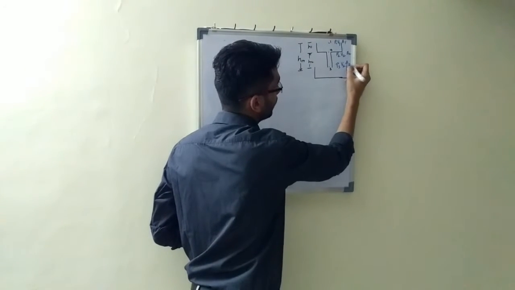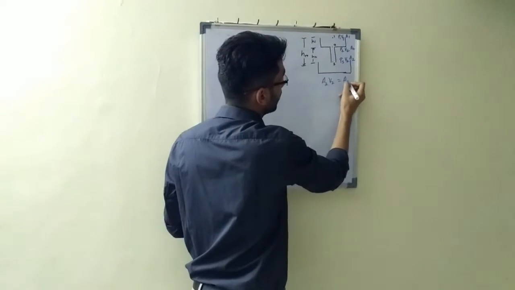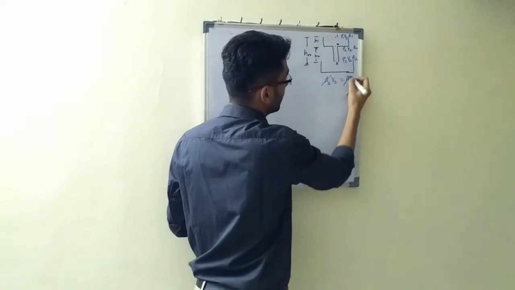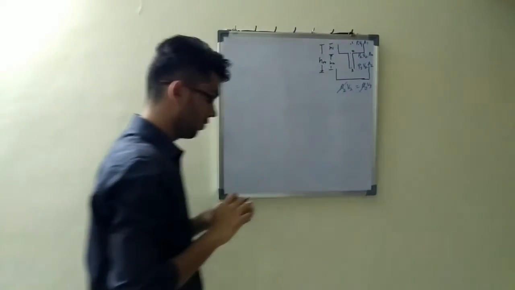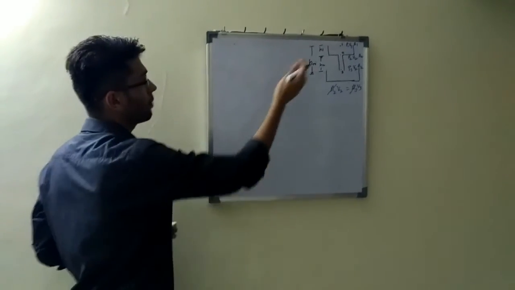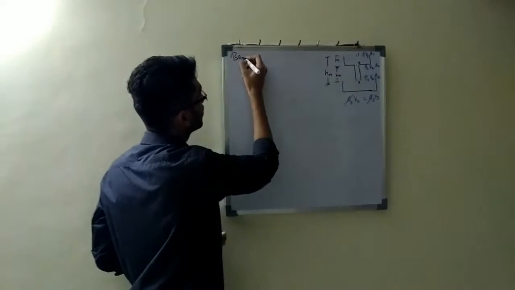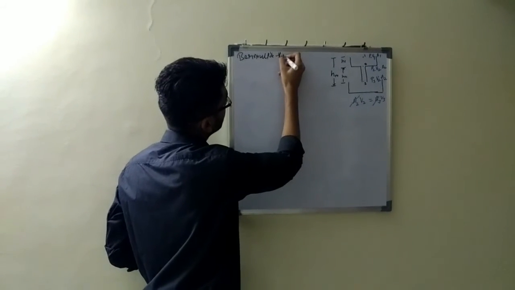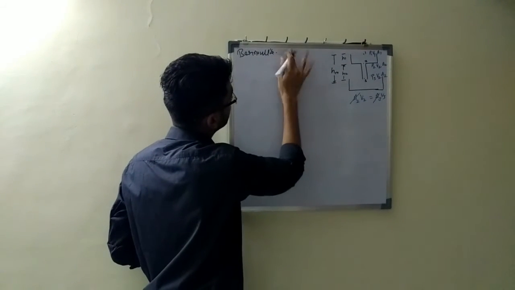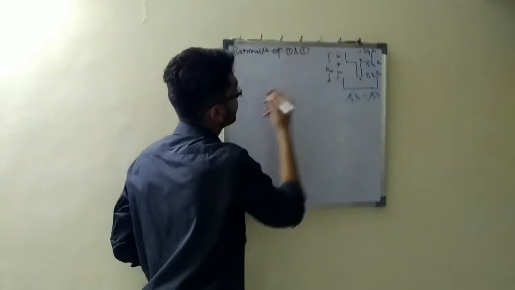So velocity and area will be the same from the continuity equation. A2 V2 is equal to A3 V3. As area is the same, velocity is also the same. Okay, so this is how. So firstly, we'll apply Bernoulli's theorem between point 1 and point 3. Bernoulli's equation between point 1 and point 3.